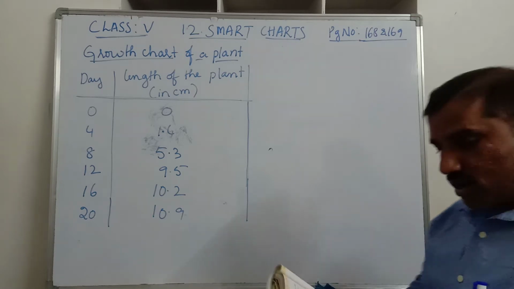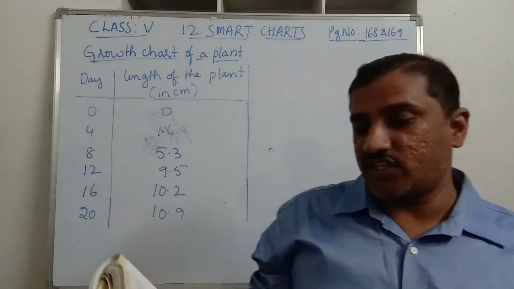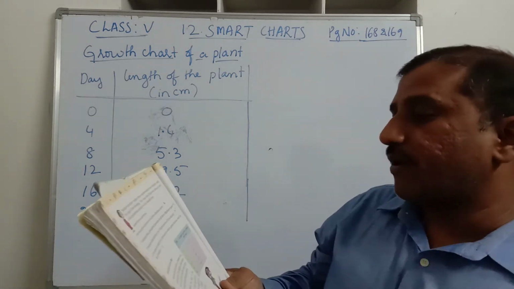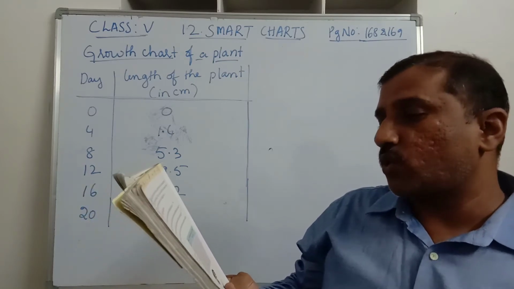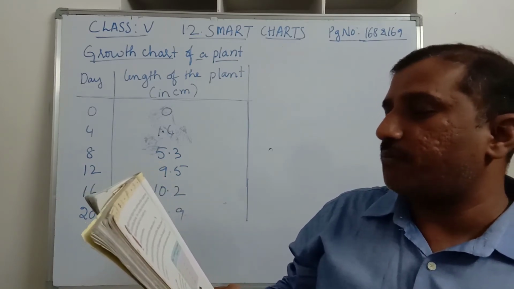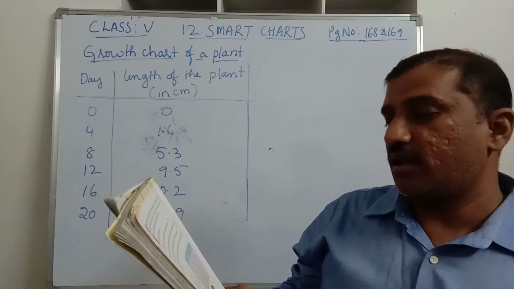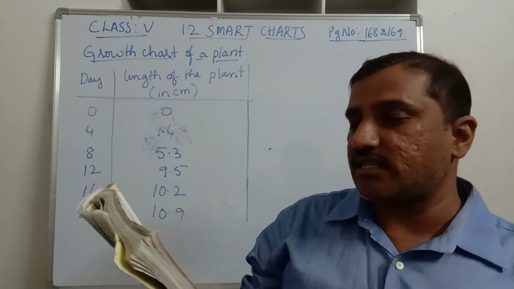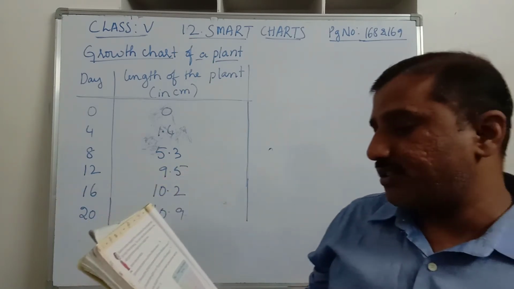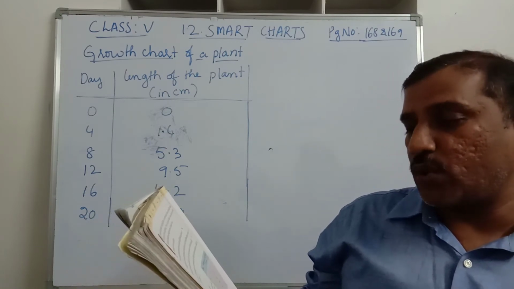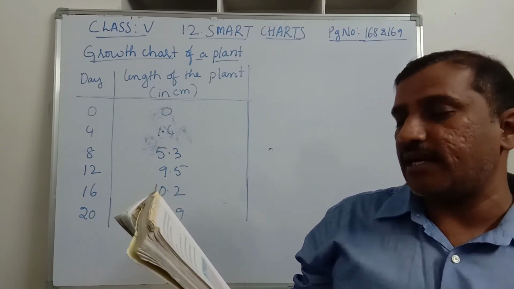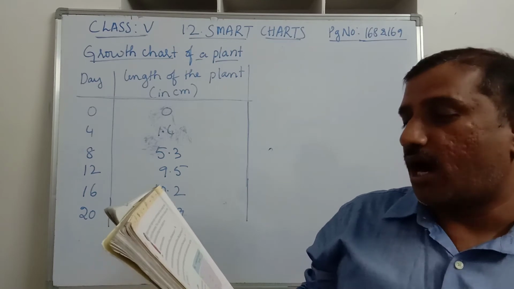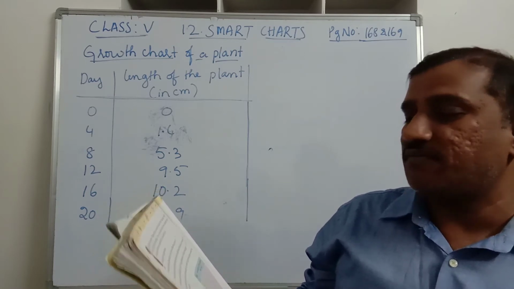Yes, now come to page number 168. Growth chart of a plant. Amit sowed a few seeds of moong dal in the ground. The height of the plant grew to 1.4 centimeters in the first 4 days. After that, it started growing faster.